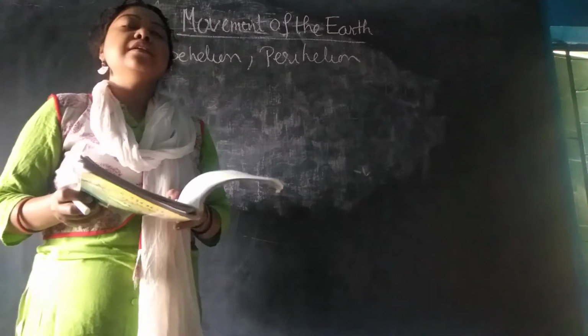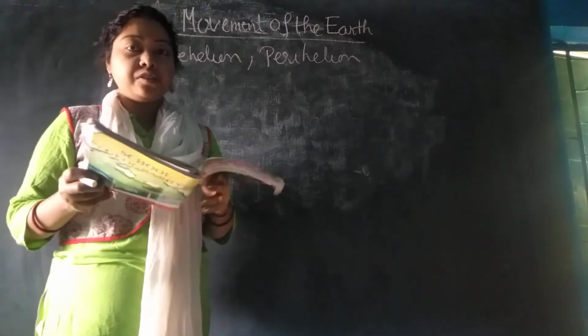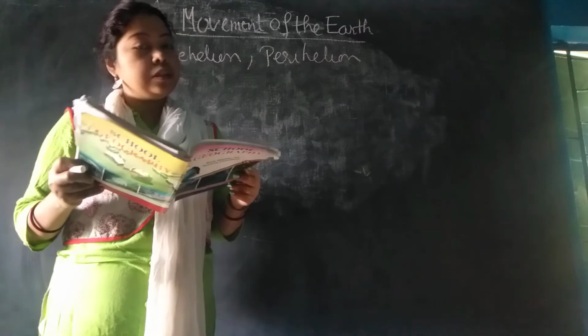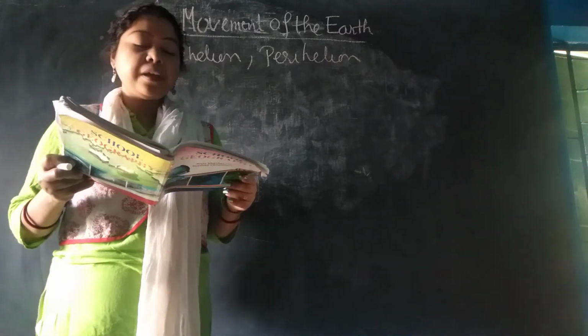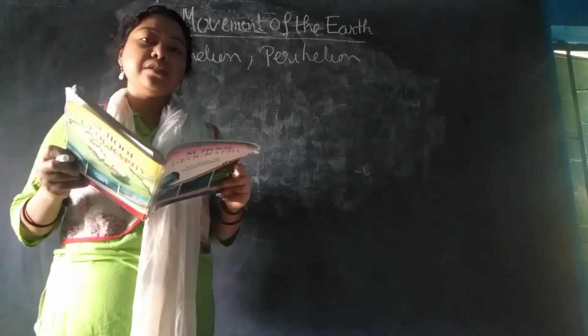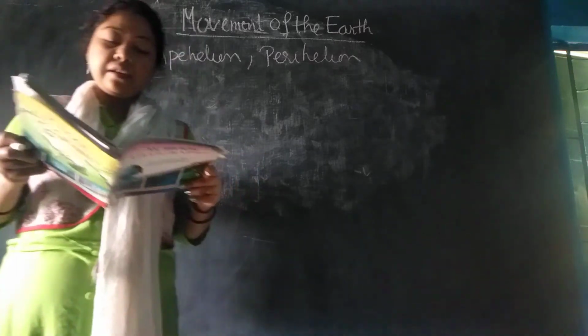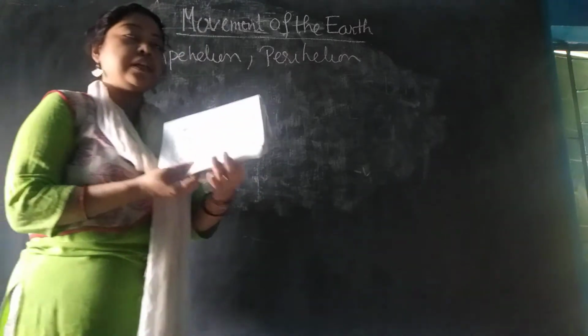Today we are in the fifth part of the chapter Movement of the Earth. We will start from Aphelion, page 22, Aphelion and Perihelion. So first let me draw the diagram.